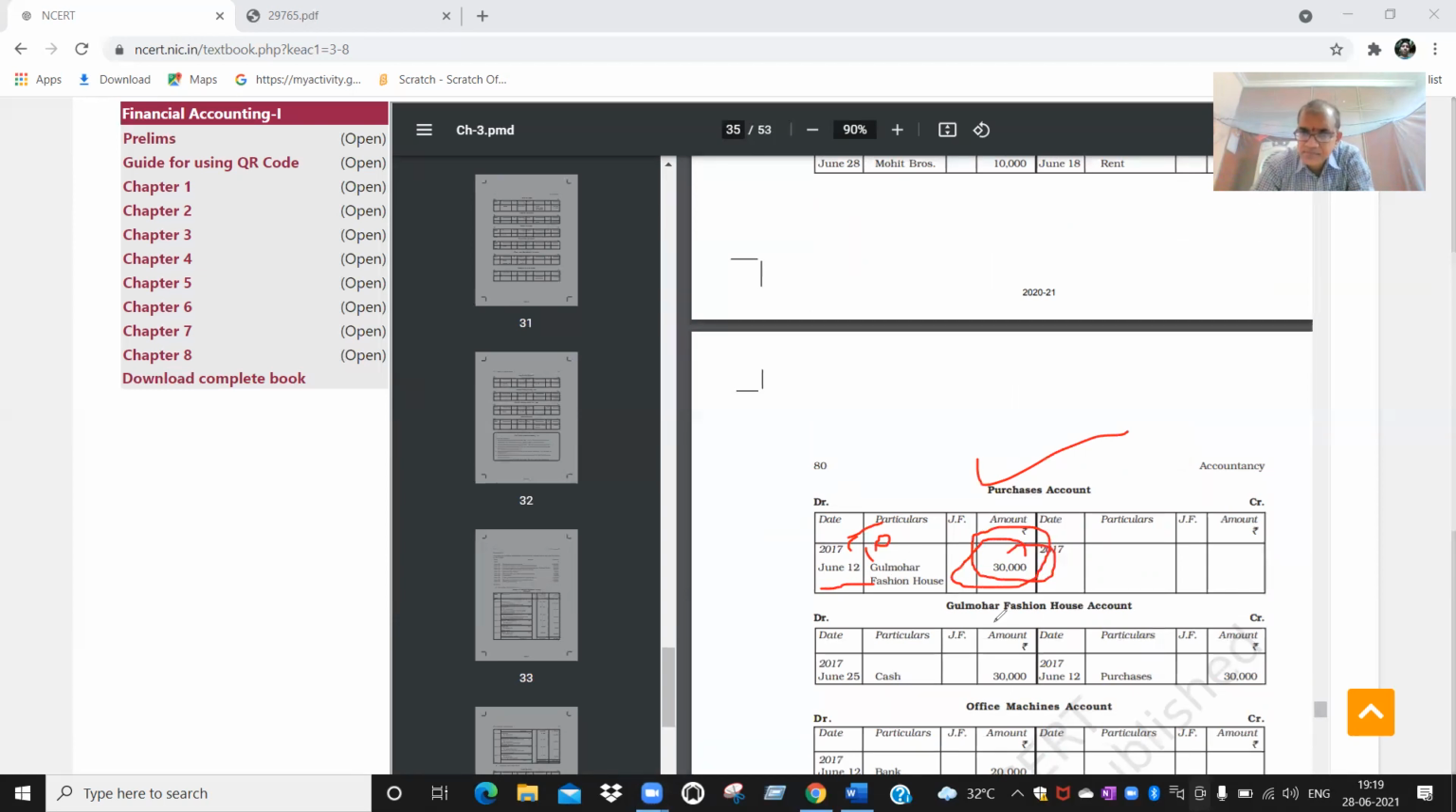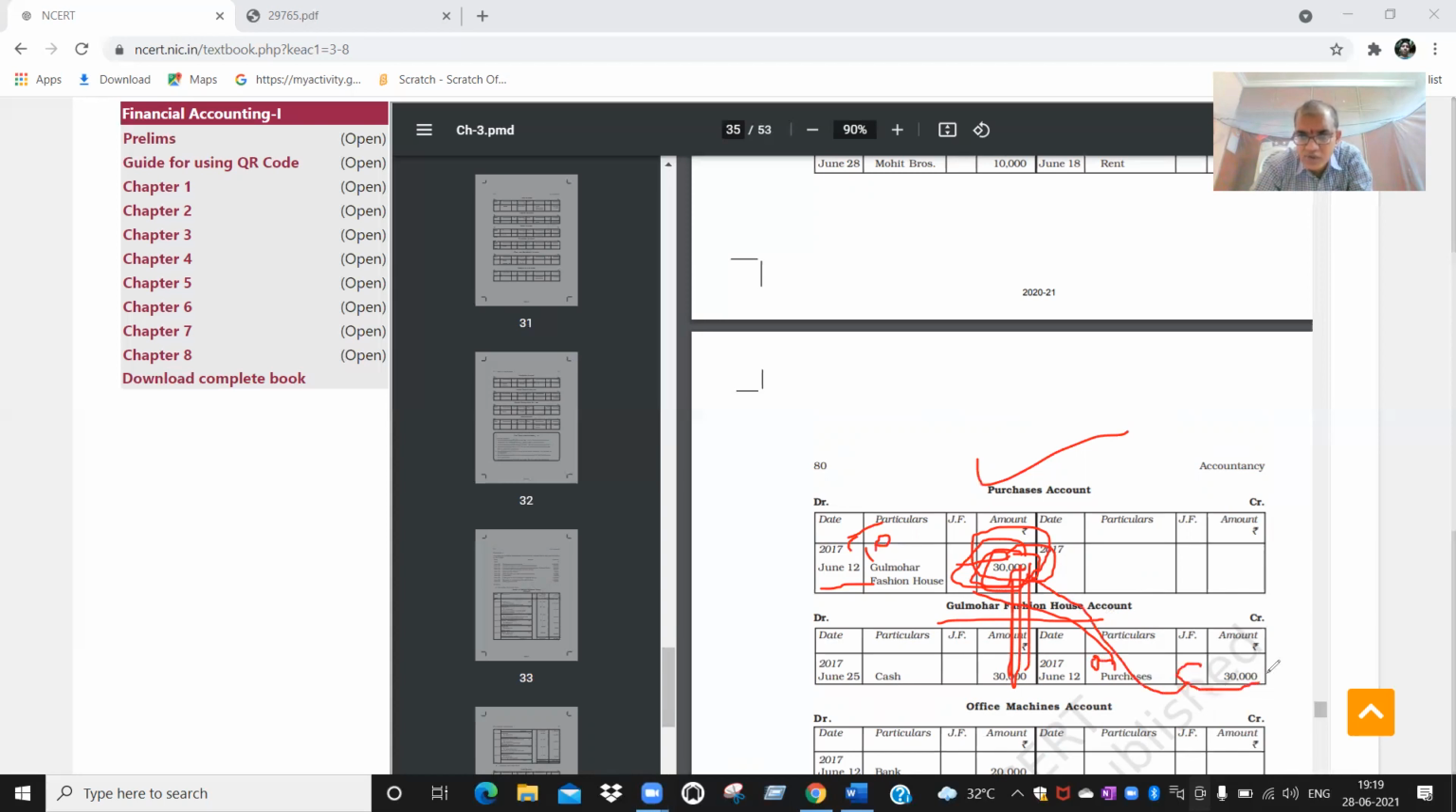Okay. Yes. Next one, Gulmohar Fashion House account is credited by purchases account 30,000. So that is why the credit side it will come by purchase. See, same 30,000 again, the same side it will not come. One time if the amount is debited in one account, the same account will not be debited in another account. It needs to be credited.